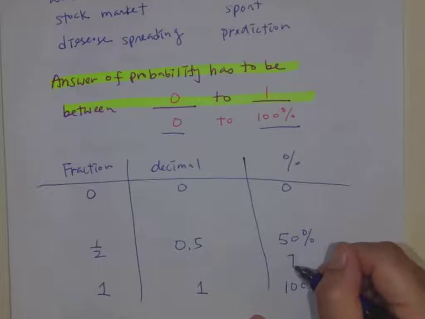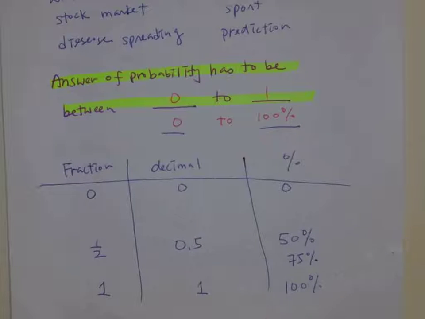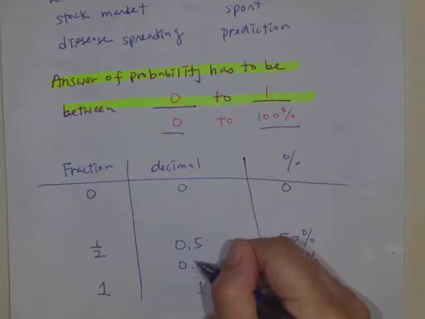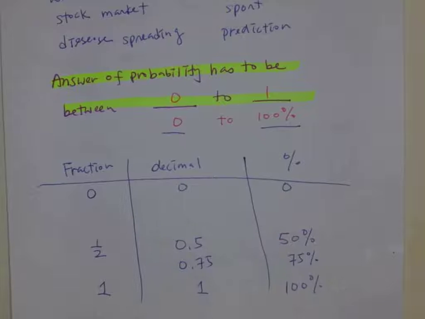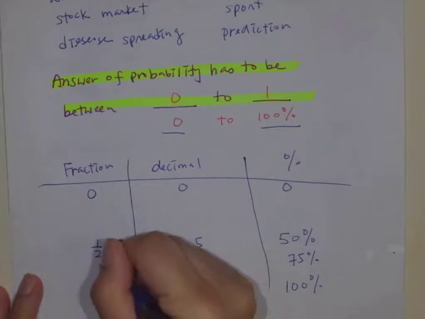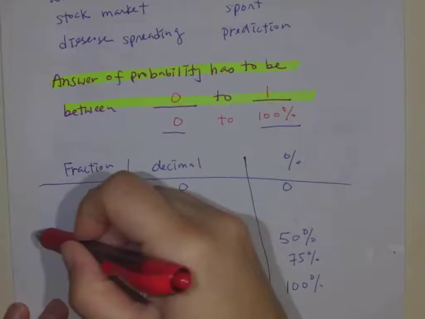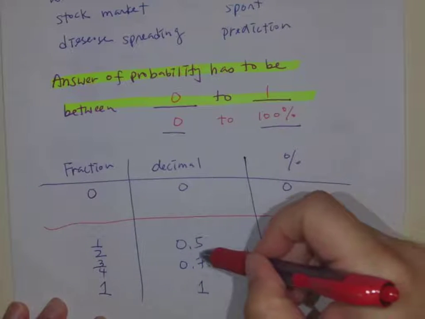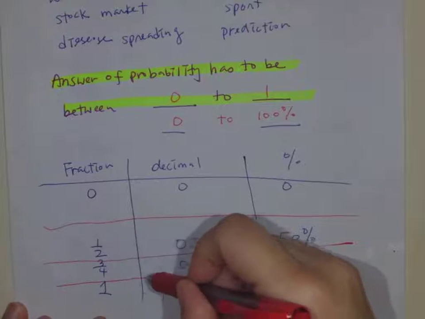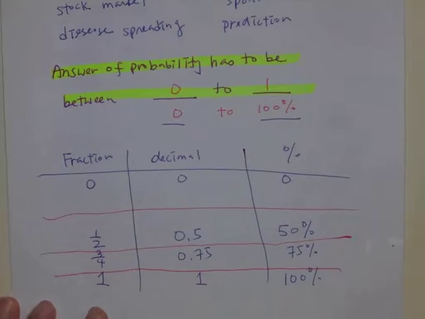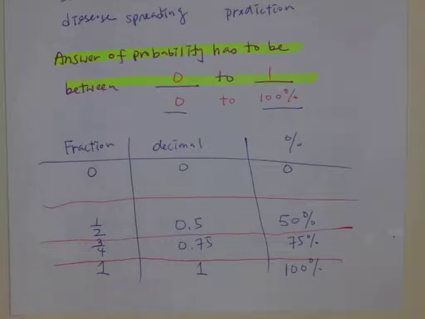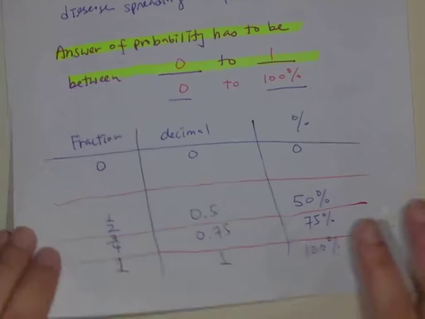If it's a 75% chance of this happening, it's going to be 0.75. If you convert it to a fraction, it would be 3/4. So those are possible answers for probability. If you have something like 200 as the probability, that is not correct, okay? It cannot be over 100%. All right, so let's look at the next part.